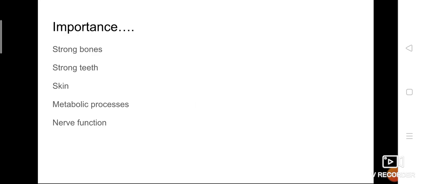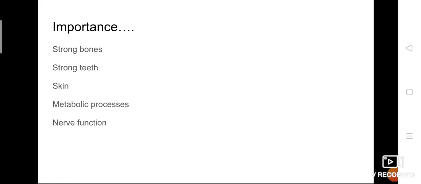The next thing, when we talk about vitamins, the other thing that directly comes to our mind is minerals. So, what do you mean? What is the importance of minerals? See, there are so many different types of minerals. Like vitamins, minerals are also of different types. That is calcium, magnesium, potassium, sulfur, iodine, manganese, zinc. So many different types of minerals are there, and these minerals also help to maintain our body growth.